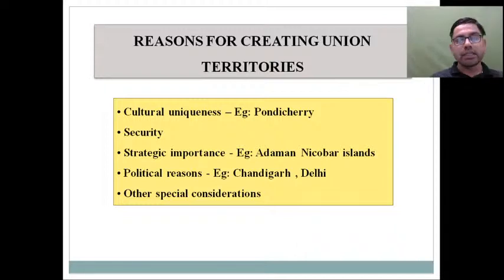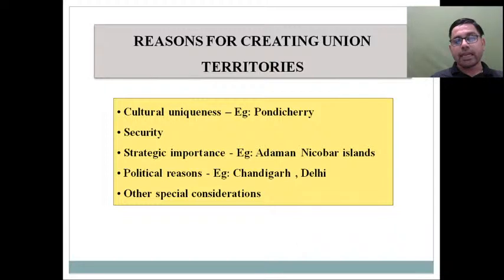Both these territories were earlier governed by the Portuguese. In case of Pondicherry, also, earlier it was part of French colonization. So, cultural uniqueness, cultural diversity, in order to preserve that, we have made it a union territory. In case of J&K, very recently we found that the status of J&K as a full-fledged state has been demoted, and